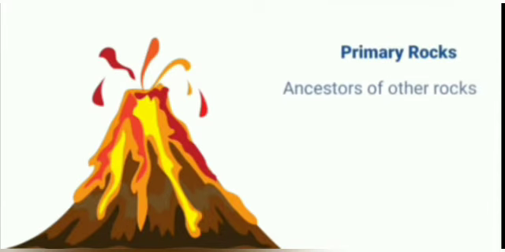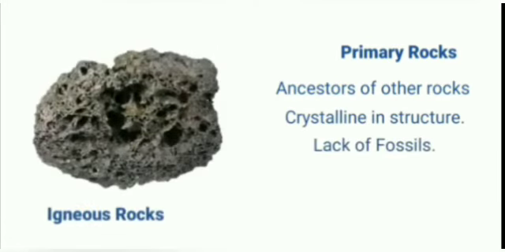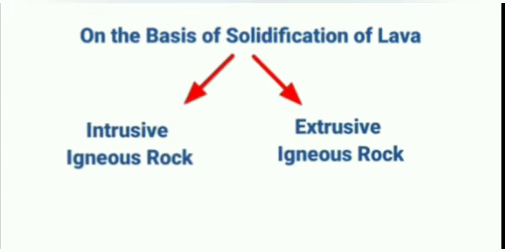It is also called primary rocks. It is crystalline in structure, lacks fossils, and consists of very hard rocks. On the basis of solidification of lava, igneous rocks are classified into two: intrusive igneous rocks and extrusive igneous rocks.